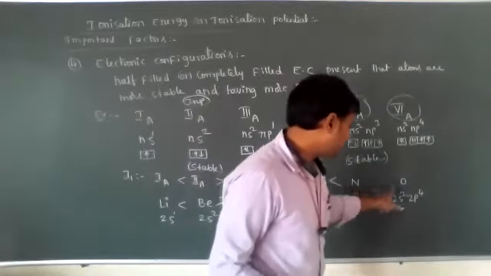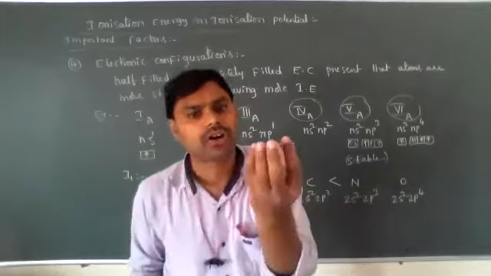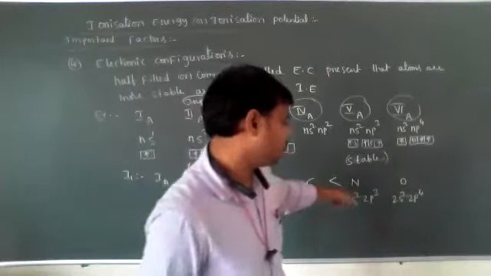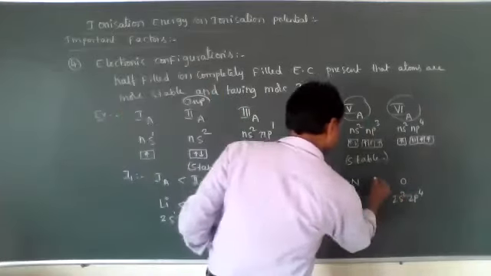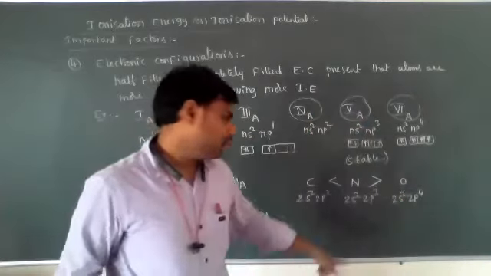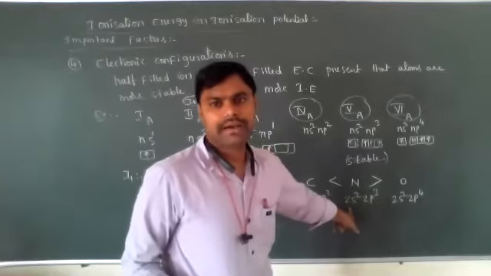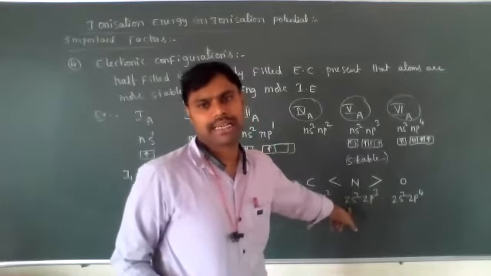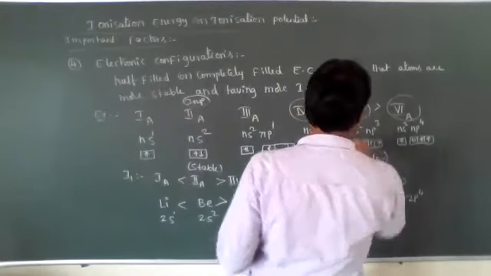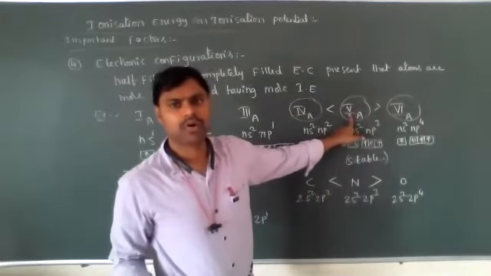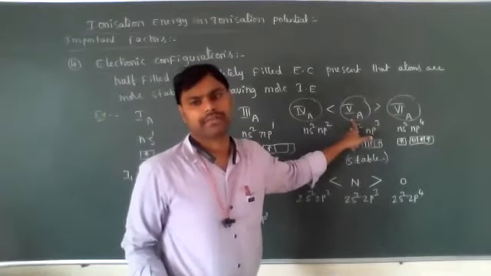But what about nitrogen and oxygen? The atomic size of oxygen is very less when compared to nitrogen, but nitrogen has more ionization energy when compared to oxygen. Why? Because nitrogen has a half filled stable electronic configuration. That's why the first ionization energy of fifth A group elements is more when compared to sixth A group elements.